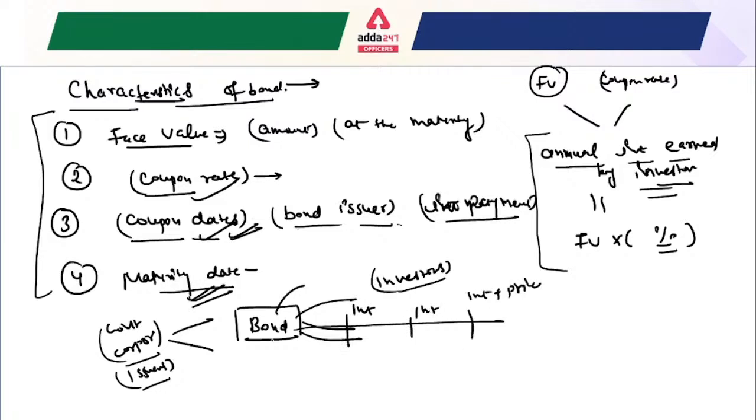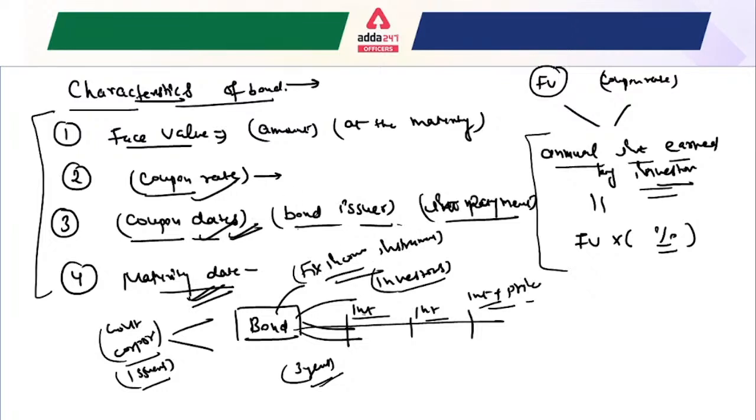Suppose any bond has a maturity period of 3 years. That means for 3 years he is just going to receive the interest, and in the third year he will receive interest plus the principal. That is the basic purpose of the bond. That's why it is known as a fixed income instrument. I hope it is now clear for everyone.